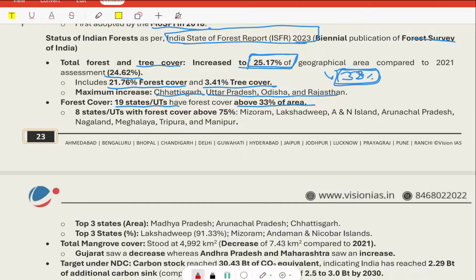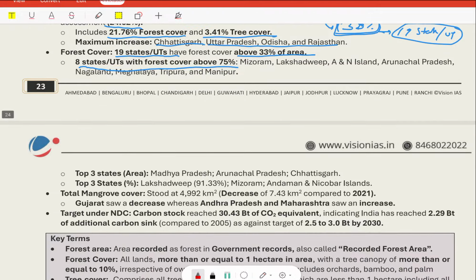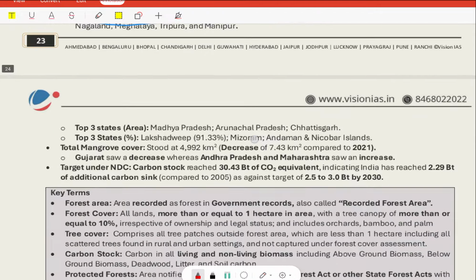And so, 19 states and UTs in India have more than 33% of area covered under the forest and tree cover. 8 states and UTs have forest cover above 75%, mostly belonging to the northeast region.